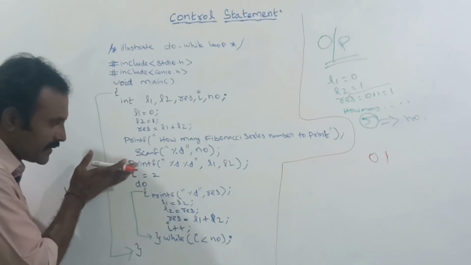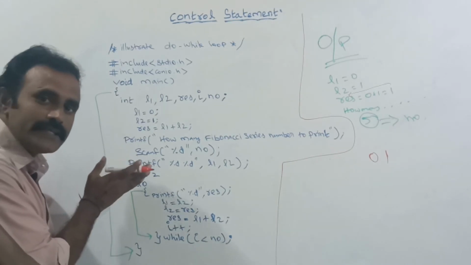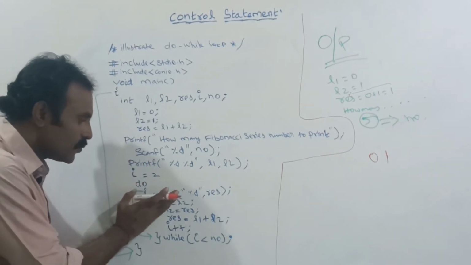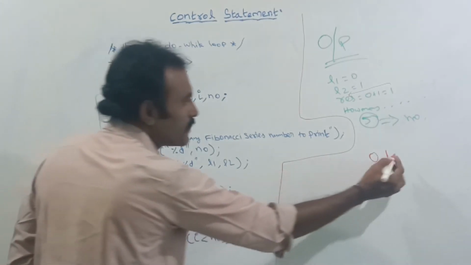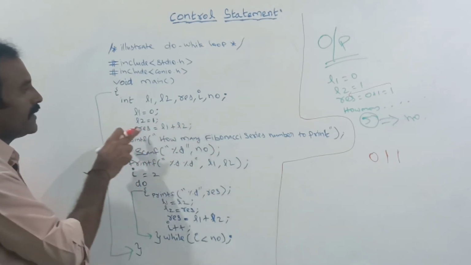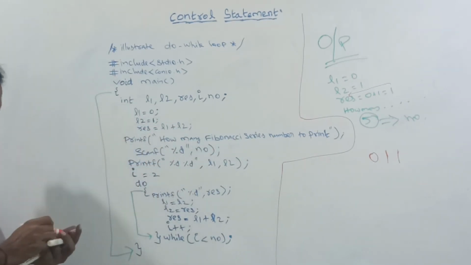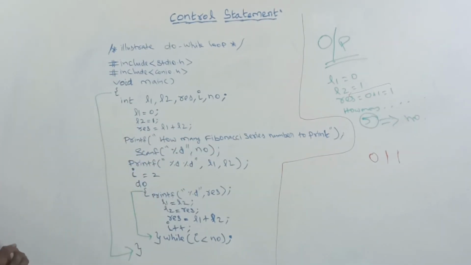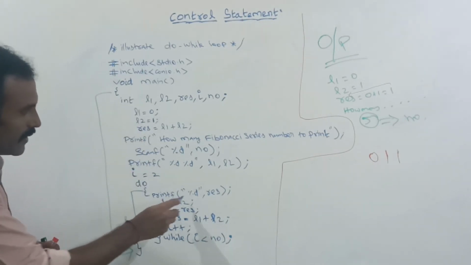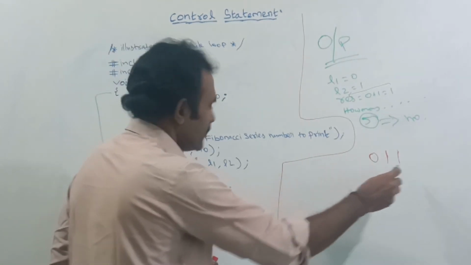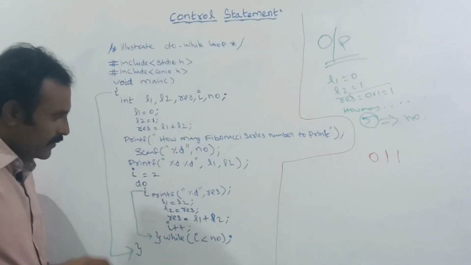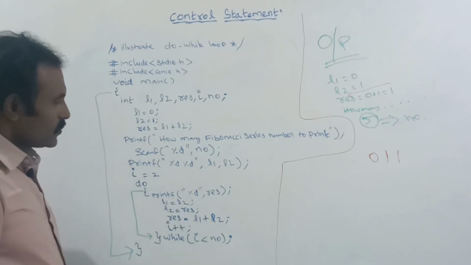After initializing I is equal to 2, now it will enter inside the loop. In this loop, at the very first time it will print the res value. This res value is 1, since I had added L1 and L2. So after printing the 1, next I am swapping these numbers.